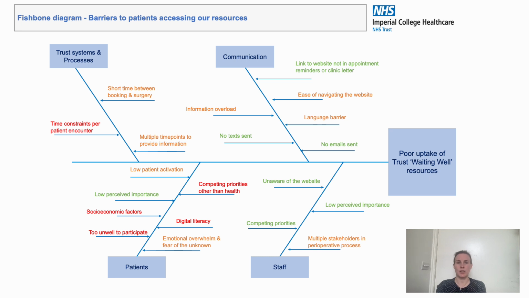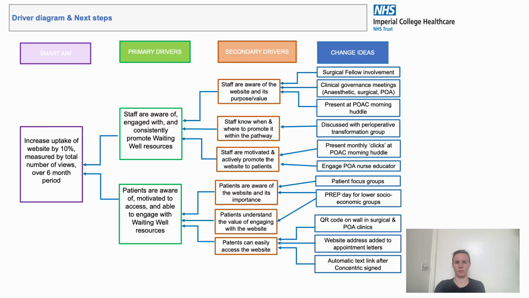We did this using a cause and effect or fishbone diagram, which was informed by conversations had with patients during the survey process, as well as conversations with relevant staff. Factors in red are things we recognise we may not be able to impact within the limits of this quality improvement project. Amber are things we may have some influence on or be able to support patients with. And green are things we can definitely change as part of our project.